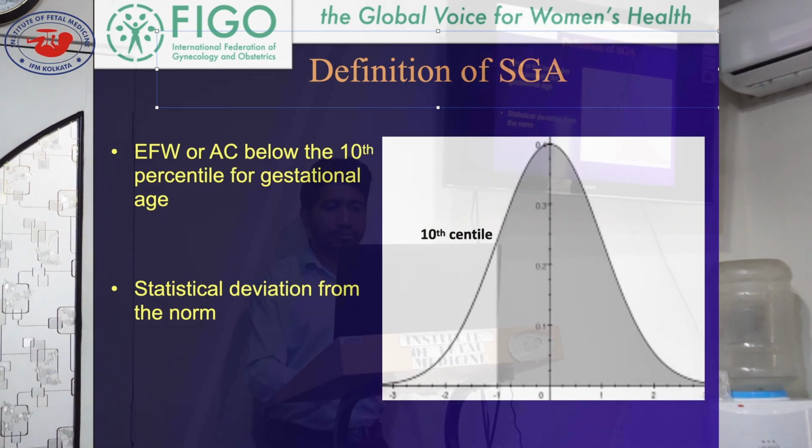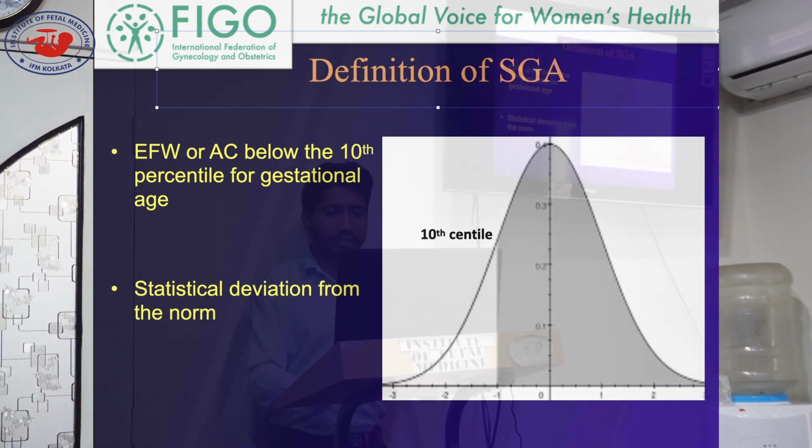Here is a bell-shaped curve, and here is the 10th centile cutoff. That means the population within this middle part is appropriate for gestational age. We consider this, and if percentile is below 10, we consider it small for gestational age.